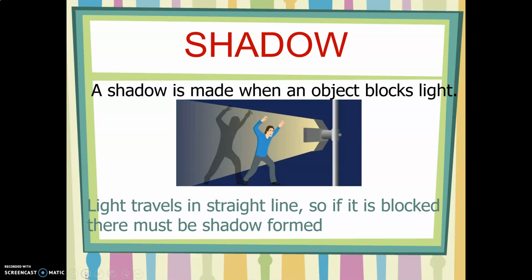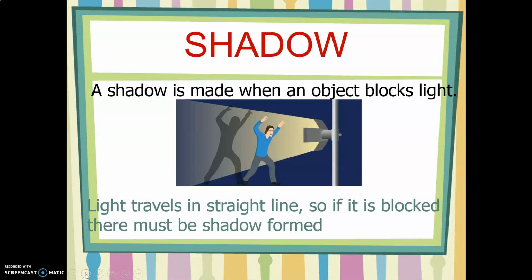Now to our new unit, which is talking about shadows, and this is not actually new because we studied about shadows when we studied the first unit, how can we see, and also when we studied about the earth, we learned a little bit about how our shadows are formed and changed as the earth moves along the day. Again, let's revise what a shadow is.